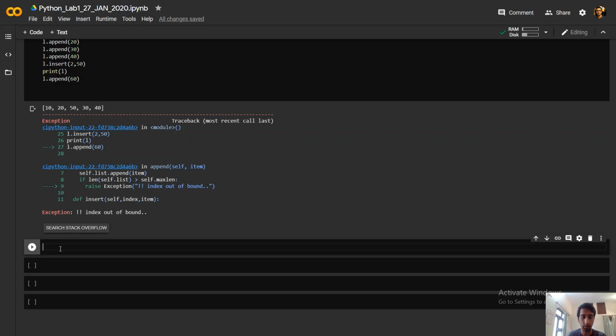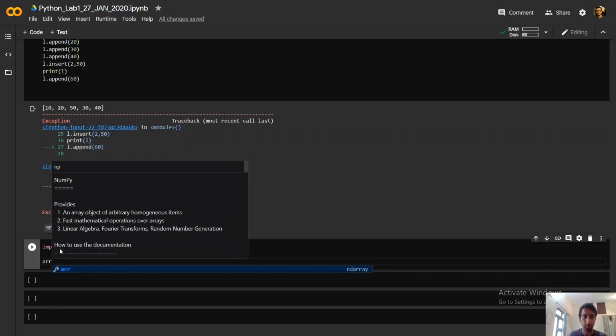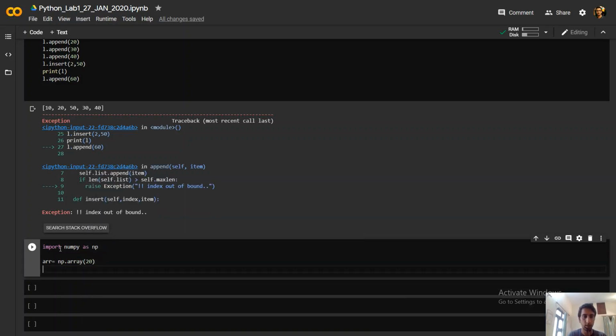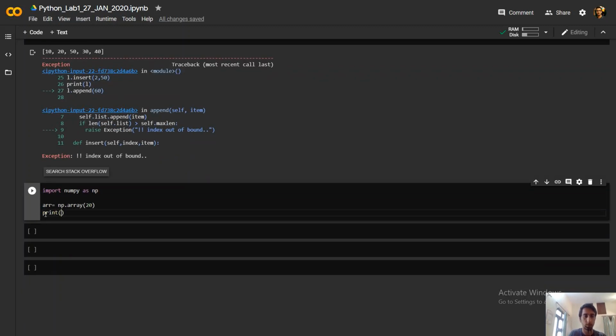Now let's have a basic introduction to how we can use numpy arrays. So import numpy as np, then array equals np.array. Let's say I have passed only one element here, and try to print the array.